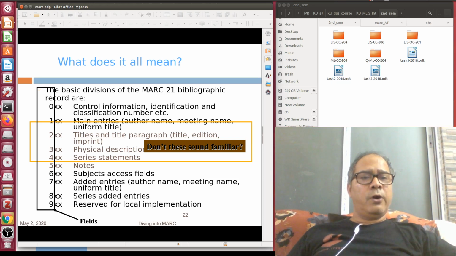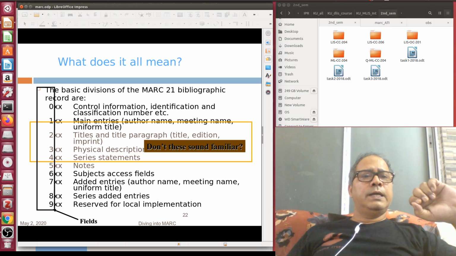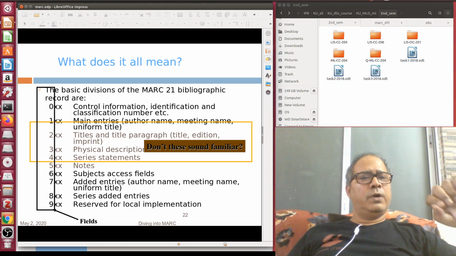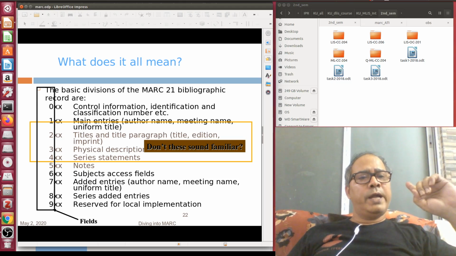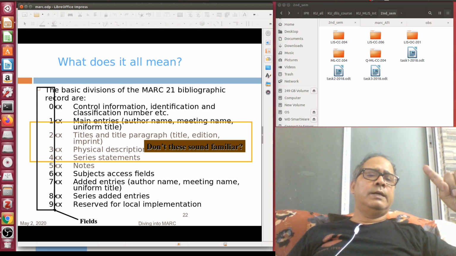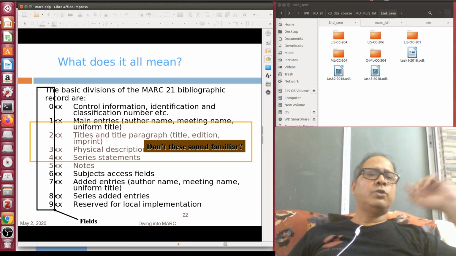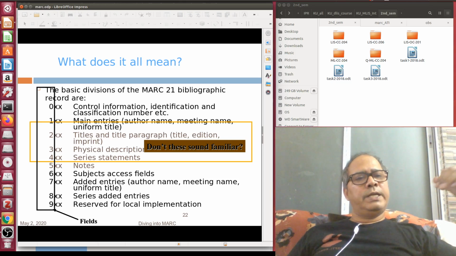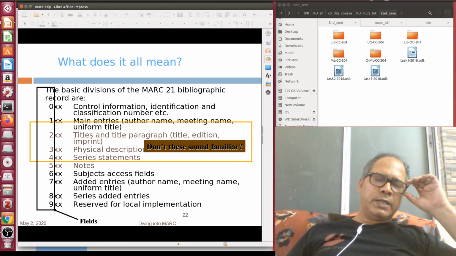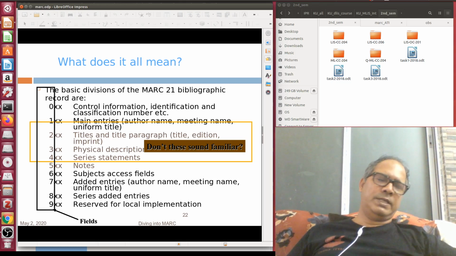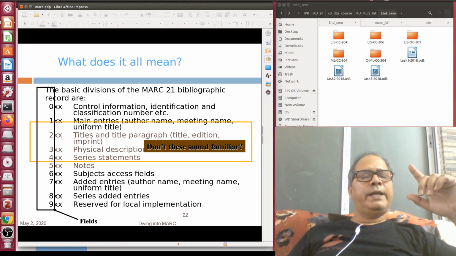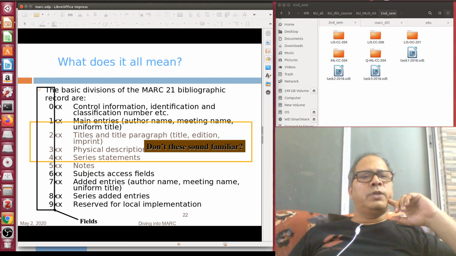That means you cannot repeat 100 or 110 or 111 or 130. So no main entry access point tags 100, 110, 111, 130 are repeatable. You can write only one entry element there. So suppose your X, Y, Z are the 3 authors associated with the document. X is your primary author. Suppose it is written in bold or it is written in the title page itself. You understand? So X is the primary author. So you write X in main entry personal name 100.